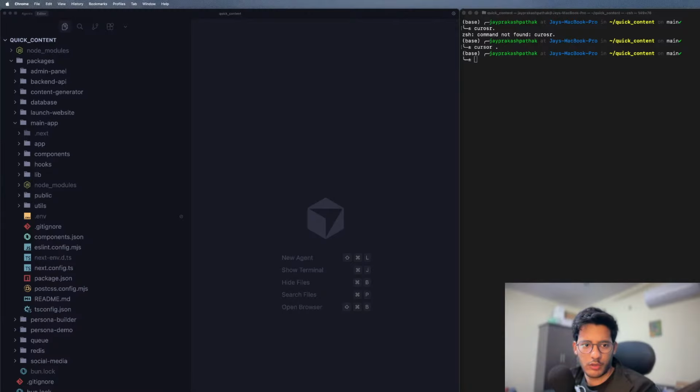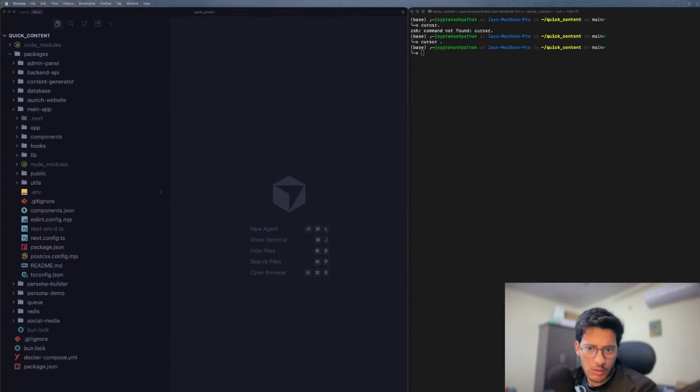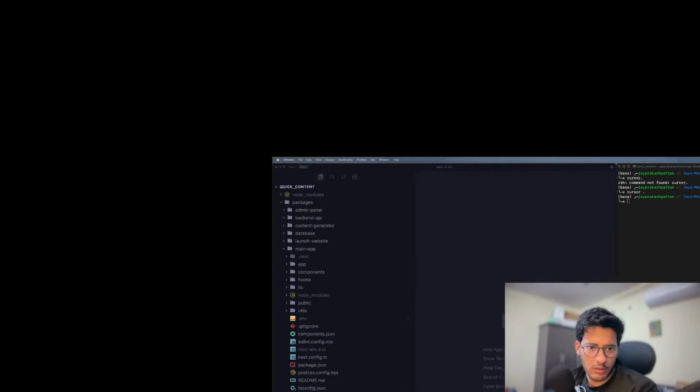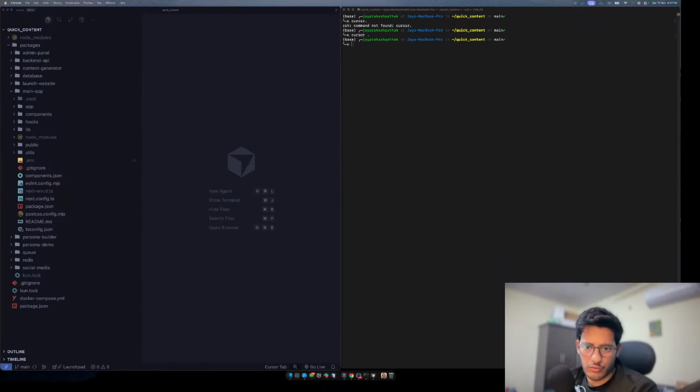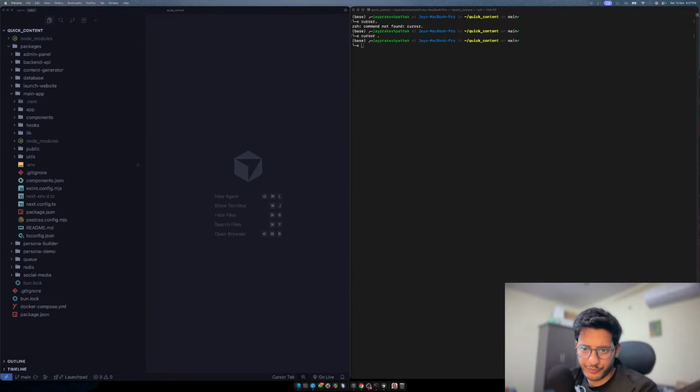I don't know which screen you are seeing and how much of it you are seeing. My God, I have to realign my screen. Okay, let's do that. I have realigned my screen. Okay, so let's quickly start coding.